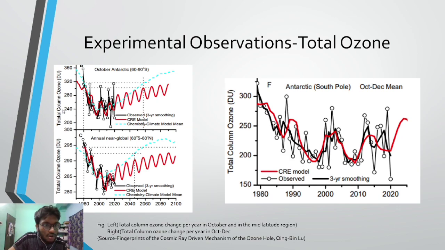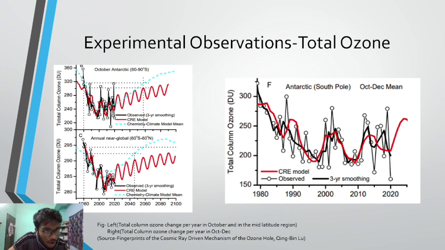We have the total column ozone in the y-axis, and the x-axis is again the year. That means this is again a time series. Let's see this curve, the first one on the left. Between 1980 and 1990, there is a decrease in the total ozone as per the chemistry climate model, which is a photochemical model.